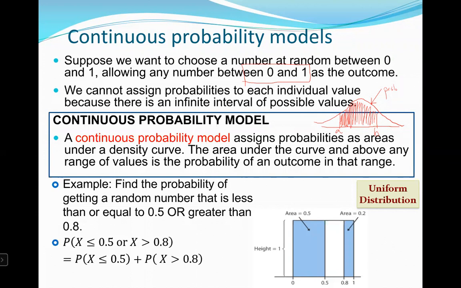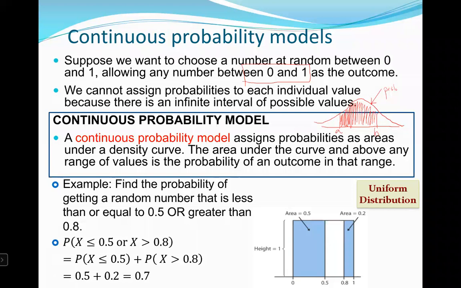The probability that a random number is less than or equal to 0.5 or greater than 0.8 is the probability that your random variable x, or your observed data, is less than or equal to 0.5 plus the probability that observed data is greater than 0.8.